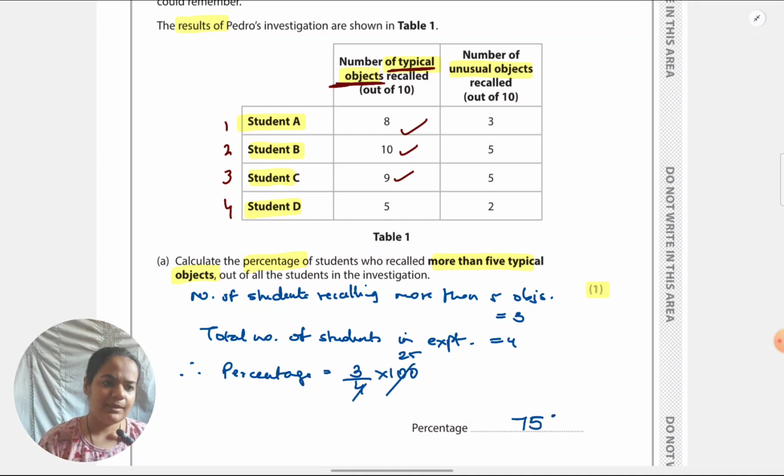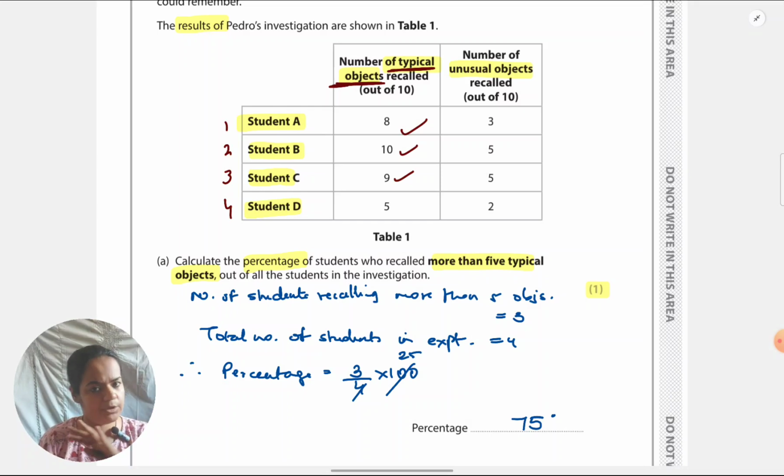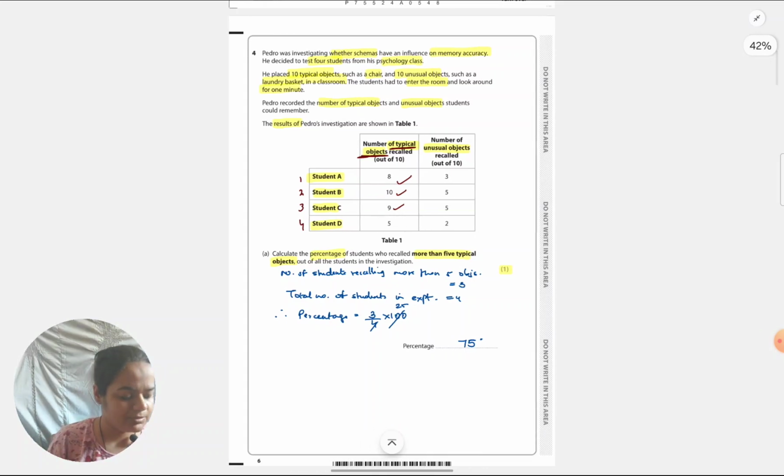You can use a calculator as we are seeing from the beginning. This could be done. The minimum step which you have to show is 3 upon 4 into 100. That definitely show in the space and then give the final answer 75%. Leaving that, whether you want to show anything or not, it's your choice. Let's come to the next question.